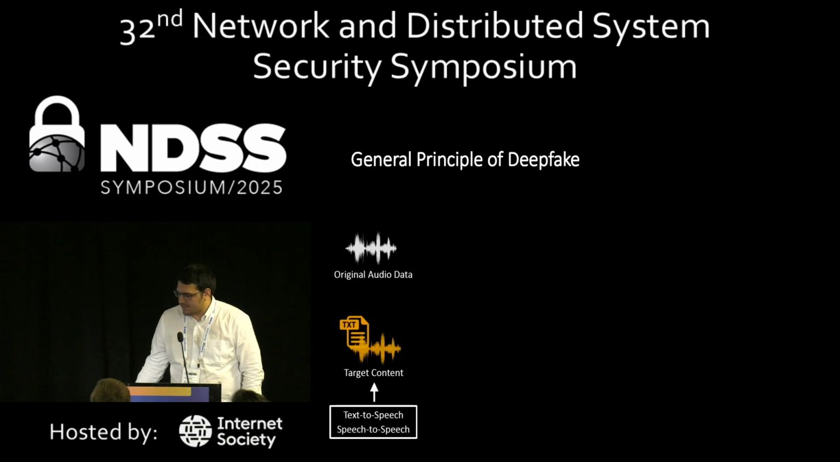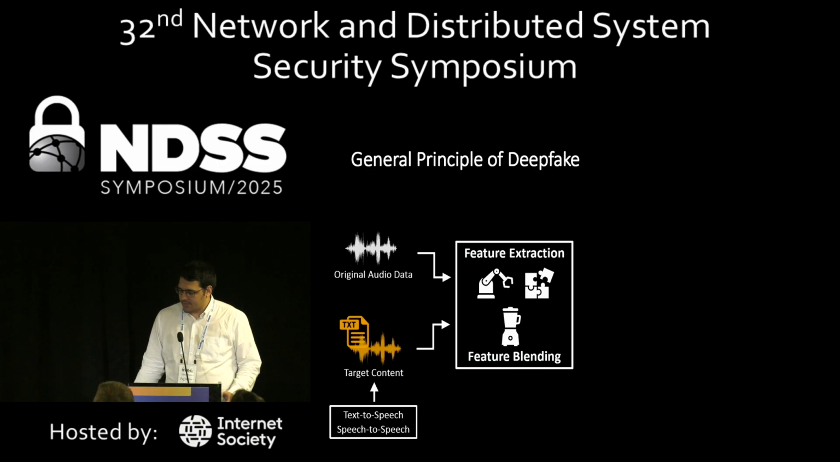So what is the overall principle for deepfake? We have the victim, original data, original audio, and we have also the target content. So for example, we could use text-to-speech or speech-to-speech. Text-to-speech is more precise, but takes much more time to generate, while speech-to-speech contains more artifacts during generation, but is much faster to generate and can be used for real-time deepfake, for example, Zoom call and so on.